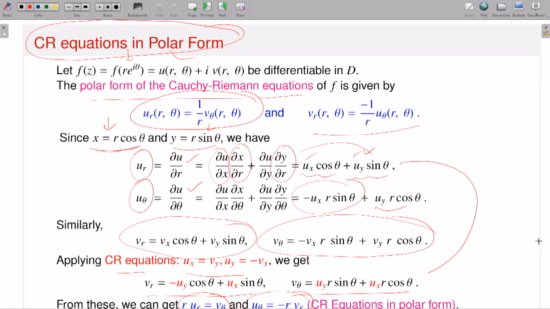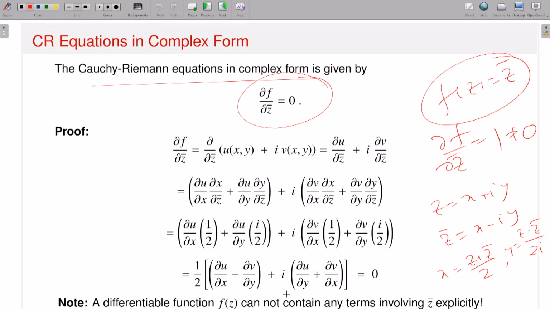So you have x equal to r cosine theta, y equal to r sin theta. So I can change the variable. I am changing the xy variables to r theta variables, and using the Cauchy-Riemann equation in the Cartesian coordinates, I am having the expression in terms of r and theta. Here also same. So what I am doing?